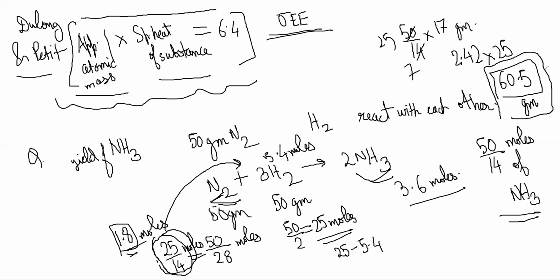Understand why, right? See, we could not have done it from this side. You cannot decide based on moles of hydrogen, because there is not enough nitrogen to fully react 25 moles of hydrogen. How many moles of nitrogen are needed? 25 by 3, 8.33 moles are needed. How many moles are actually there? 1.8. So which one will be over first? Nitrogen will be over first. That will decide how much ammonia will be formed. You understood?